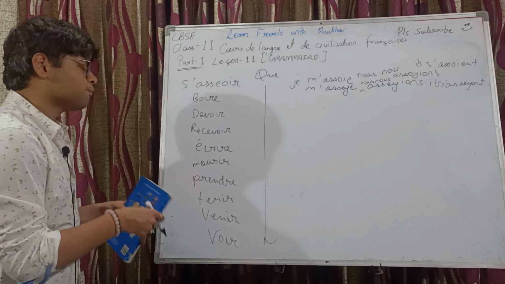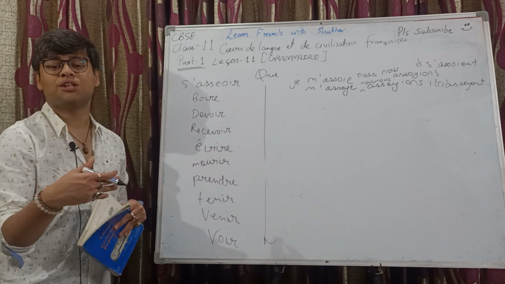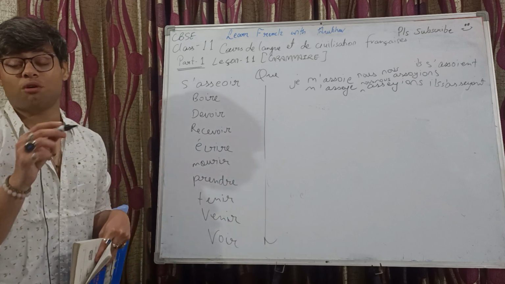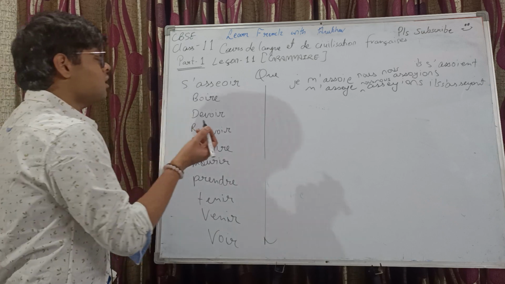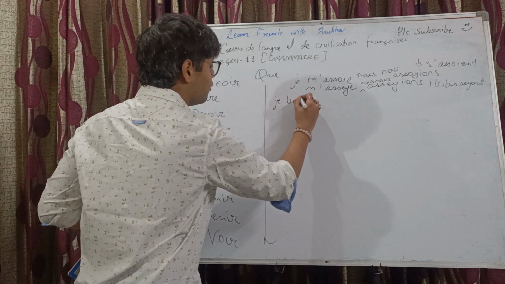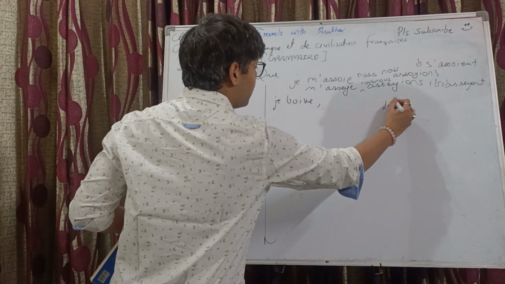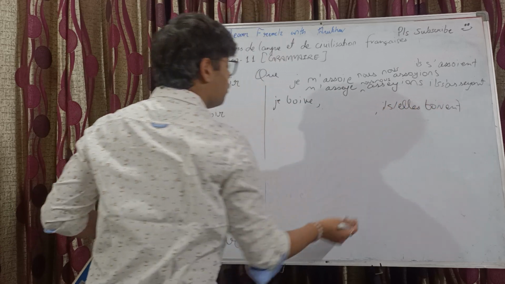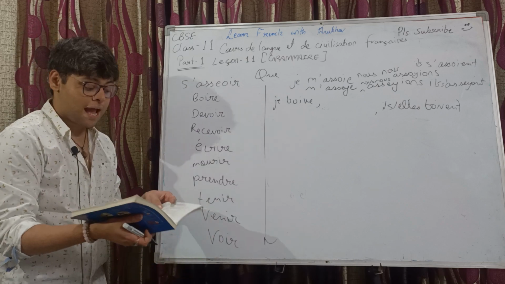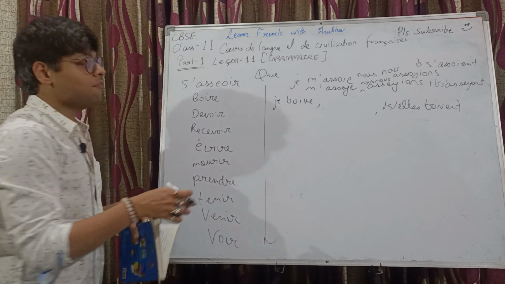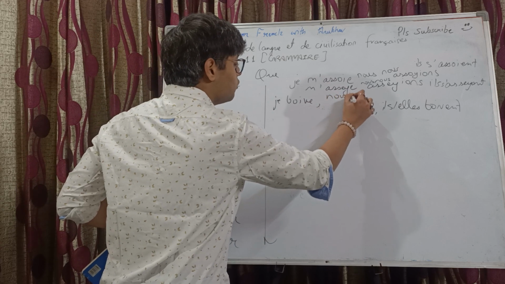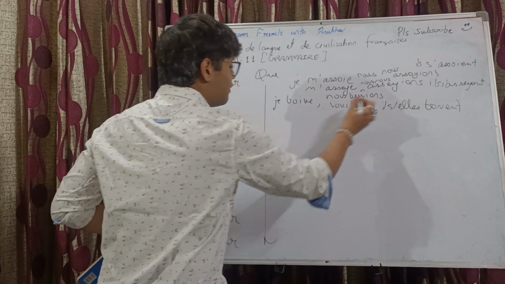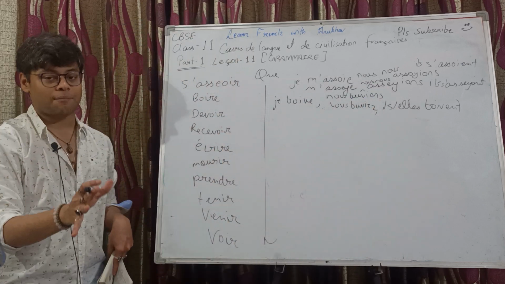For boire, what's the third person plural conjugation of boire? It's boivent, B-O-I-V-E-N-T. So we drop the E-N-T and add the endings. So que je boive, il and elle boive. But for nous and vous, it's going to be bouvions and bouviez, following the imperfect conjugation. So nous bouvions, vous bouviez. For all these verbs, it's going to be the same thing.